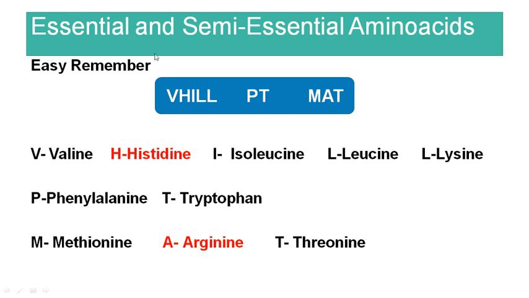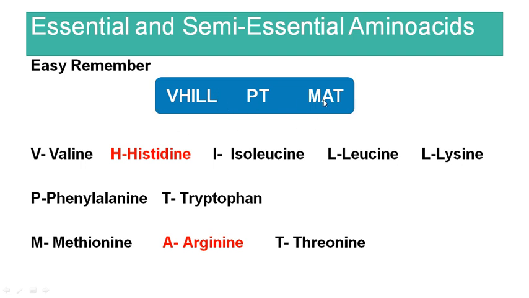So how to remember these essential amino acids? Okay, an easy way to remember the essential amino acids is with a formula. You can remember PT class. Okay, PT class requires a mat to do some exercise. So PT mat. What type of PT mat? What's the name of this PT mat? It is VHIL PT mat. Okay, VHIL PT mat.